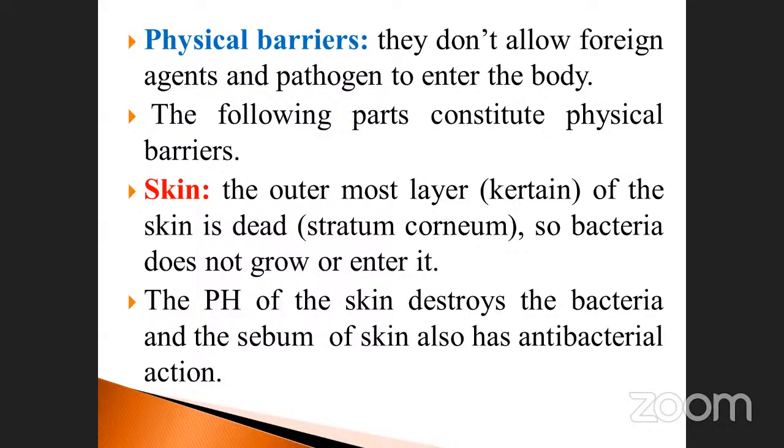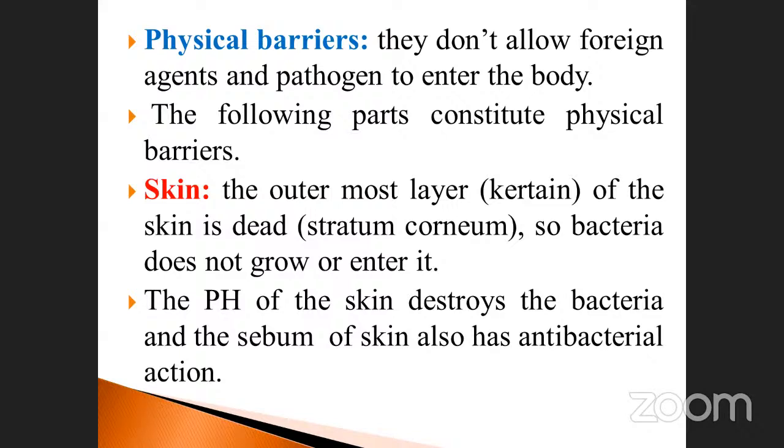First one is skin. The outermost layer, the keratin of the skin, is dead, the stratum corneum, so bacteria do not grow or enter it. In the skin we have dead cells. Suppose a person has dark color, that is keratin, black in color, you may imagine.